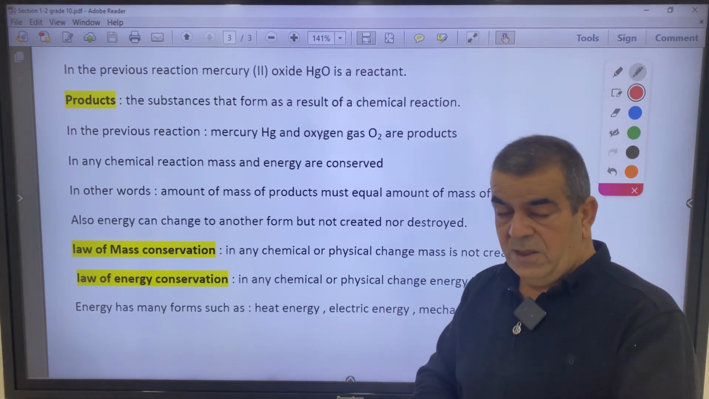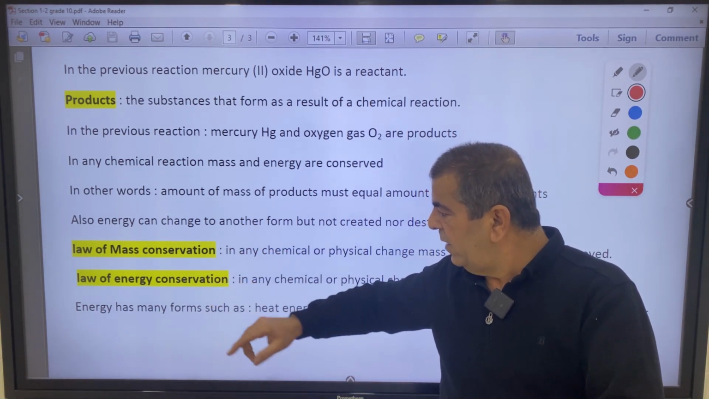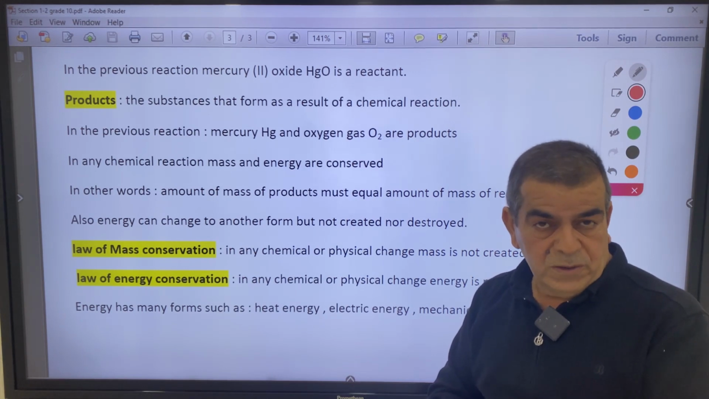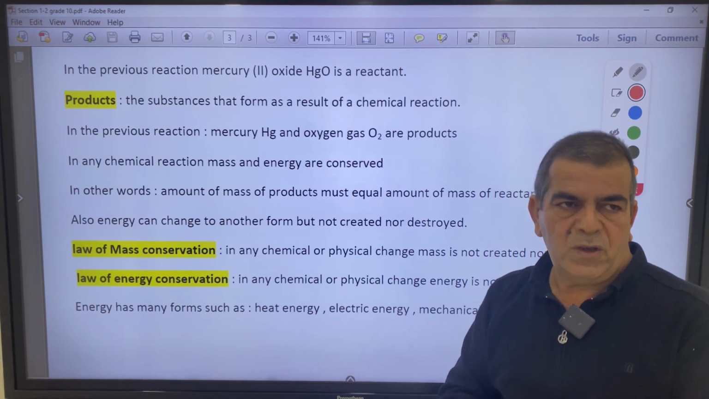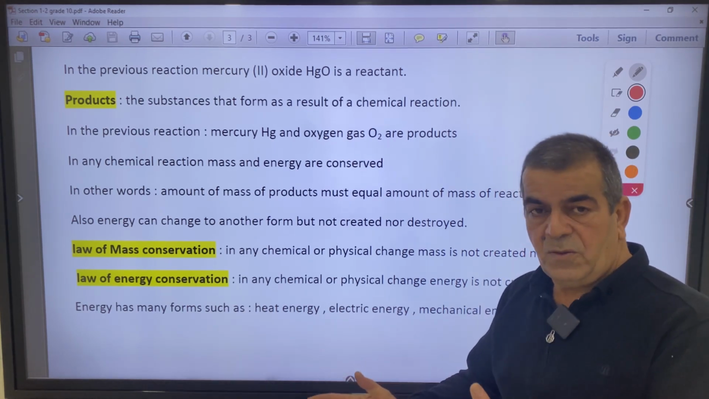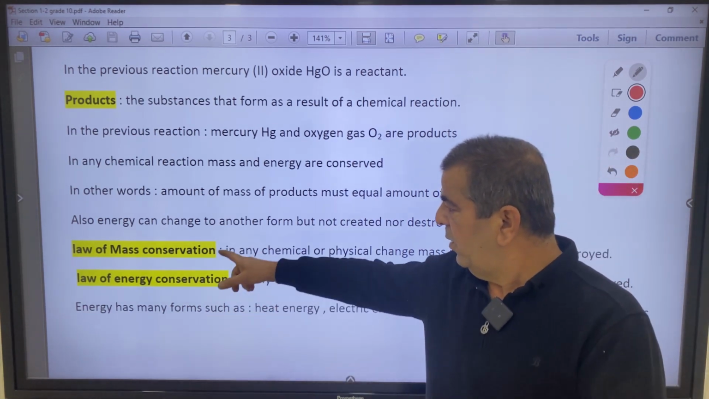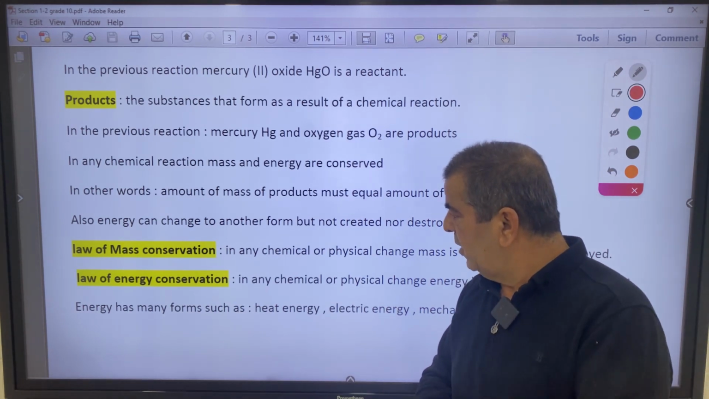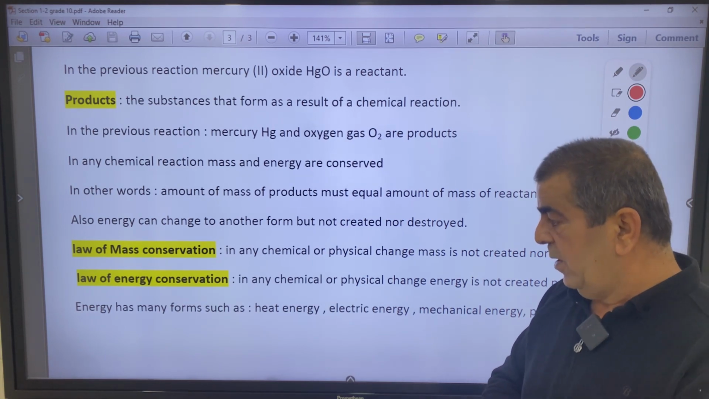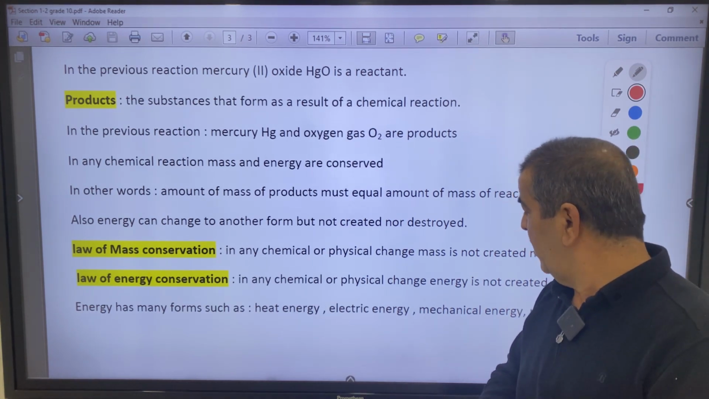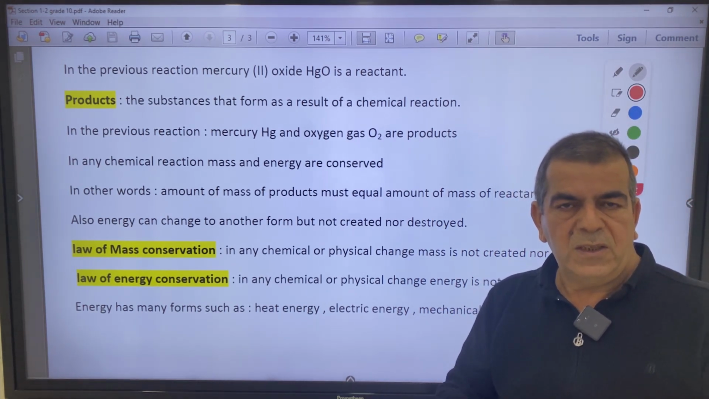During any change, physical or chemical, the mass and the energy are not created nor destroyed, but they change from one shape to another shape, from one form to another form. These are what we call the law of mass conservation and the law of energy conservation. Energy has many forms, such as heat energy, electric energy, mechanical energy, potential energy, chemical energy, light energy, and a lot of them.